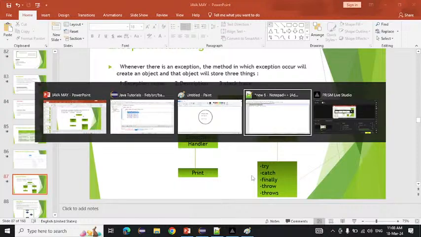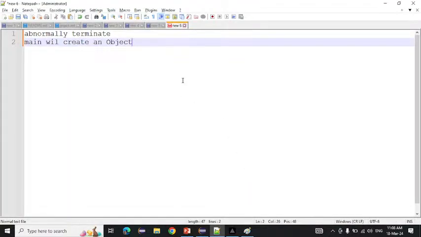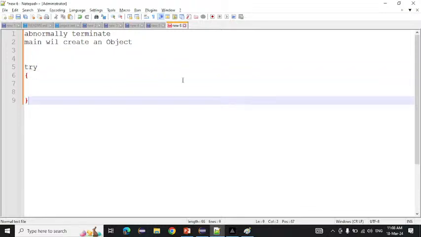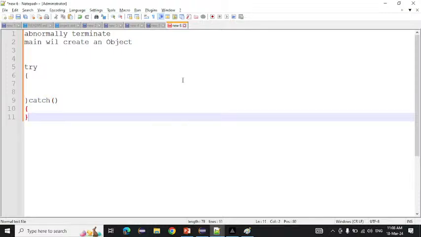So how to write a try catch? If I want to tell the syntax of the try catch, first we will write try, curly braces open, curly braces close. After that we need to write a catch, then parenthesis open, parenthesis close, then curly braces open, then curly braces close. This is the syntax of our try and catch.